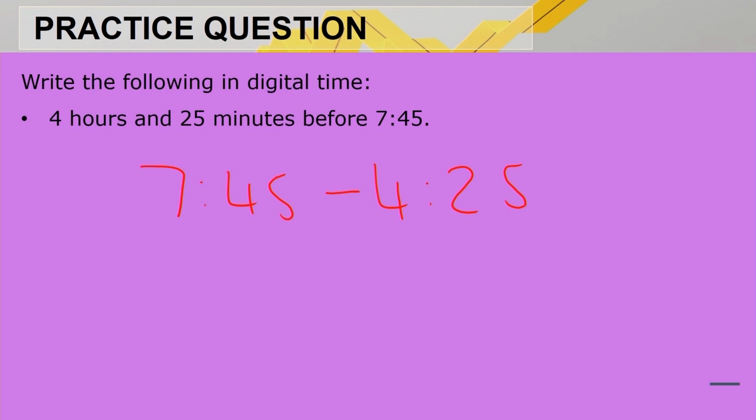Let's practice the time button. So it's 7:45 minus 4 and the time button, 25 time button. And then you will see it is 3:20. So my digital time then would be 20 past 3 in the morning.